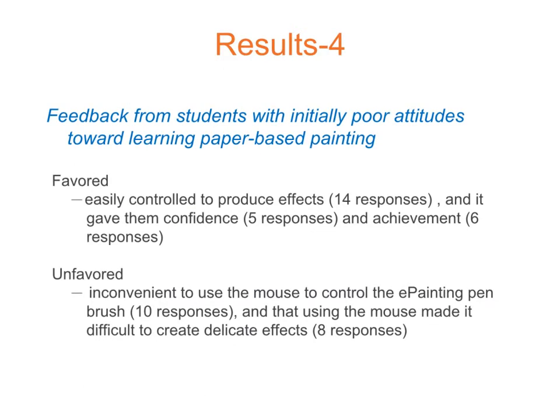Of course, we also sought feedback from students with initially poor attitudes towards learning paper-based painting. Students generally favored the easily controlled brush types and the transparency and dry-wet functions, which helped them to easily create effects that they were unable to produce when it came to paper-based painting. 5 students mentioned that they felt it gave them a sense of confidence, while 6 students found that there was a sense of achievement in using e-painting to explore these effects in their paper-based painting, even though it was difficult and required a longer trial and error process.